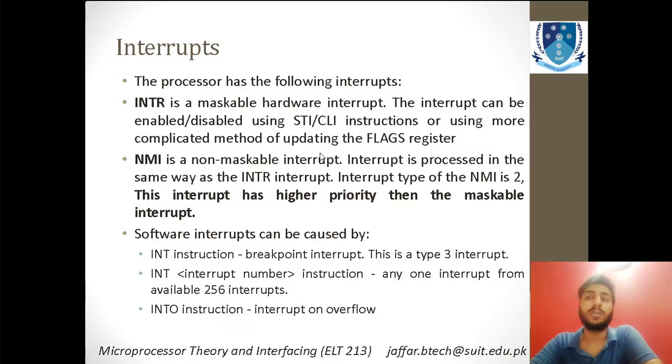If you want to enable this interrupt, you can use STI or CLI, and these can also be executed by using different flags, but this is a bit difficult, because you have to remember all the combinations of flags. There are several different flags involved in this microprocessor. So mostly people use the STI or CLI instructions to enable this interrupt.